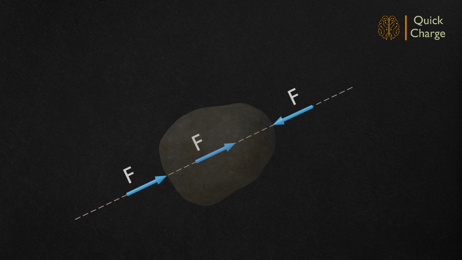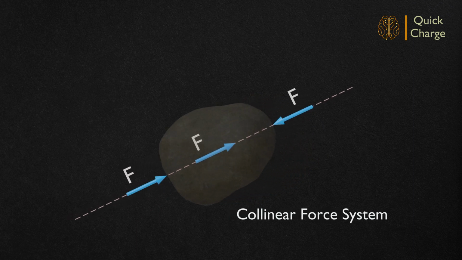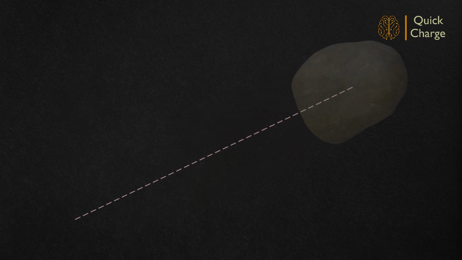Consider a body which is acted upon by a set of forces. It can be seen that the line of action of all the forces are the same. Such a force system is called collinear forces. Orientation of forces can be in both the directions. Consider a simple collinear system where two forces of equal magnitude and direction are acting on the body. As the direction and line of action of both the forces are the same, a net force of 2F will be acting on the body and result in translatory motion of the body along the line of action of the force.